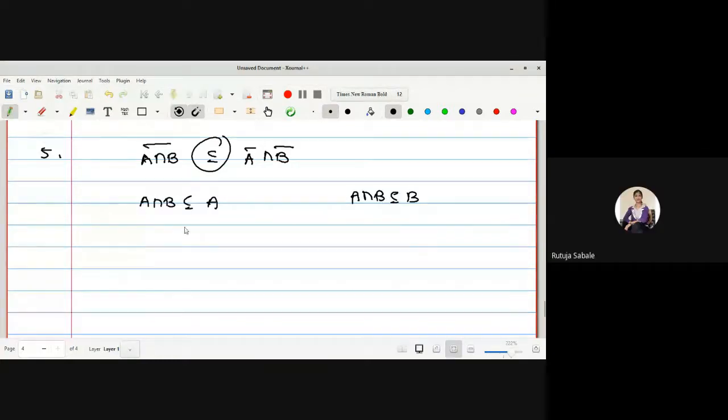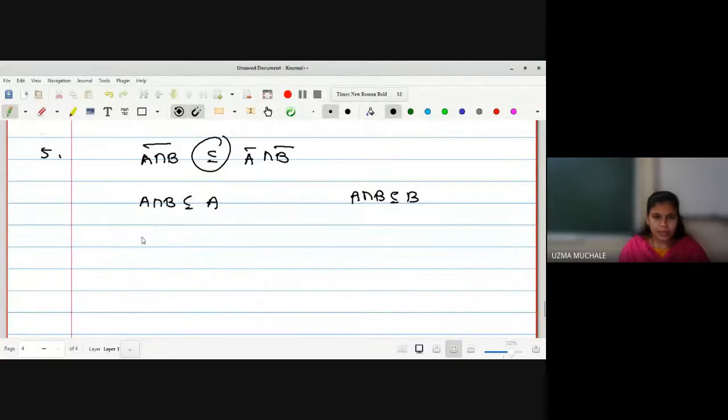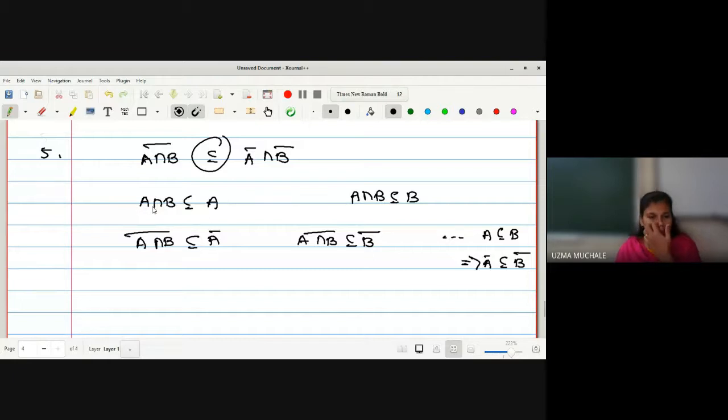Yes, ma'am. Okay, so next, the property which we can use is the third property. What is the third property? If A is a subset of B, we can say A bar is a subset of B bar. By using this property, I am writing A intersection B, its bar is contained in B bar. Why am I writing A intersection B is a subset of A? Because A intersection B means what? It collects all the common elements between A and B. Intersection means common elements, so it may contain fewer elements. So that's why we are saying that A intersection B is contained in A, and A intersection B is contained in B.